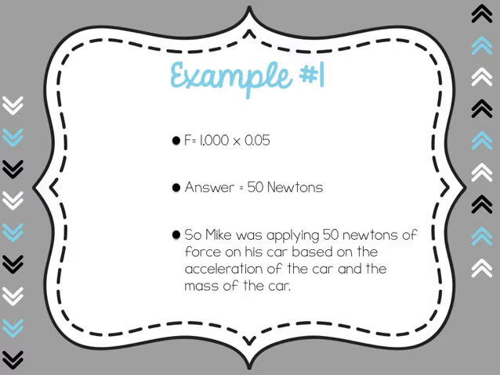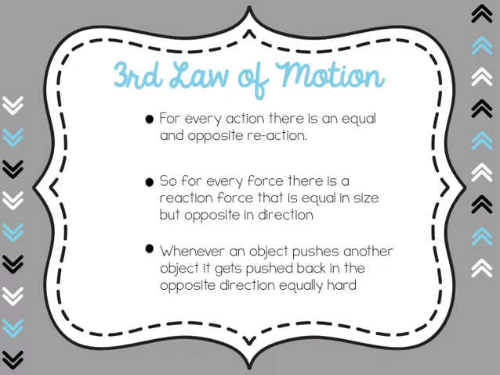So we multiply 1,000 by 0.05 seconds. The answer you get is 50 newtons. So Mike was basically applying 50 newtons of force on his car based on the acceleration of the car and the mass of the car. Pretty simple. Let's look at the third law of motion.